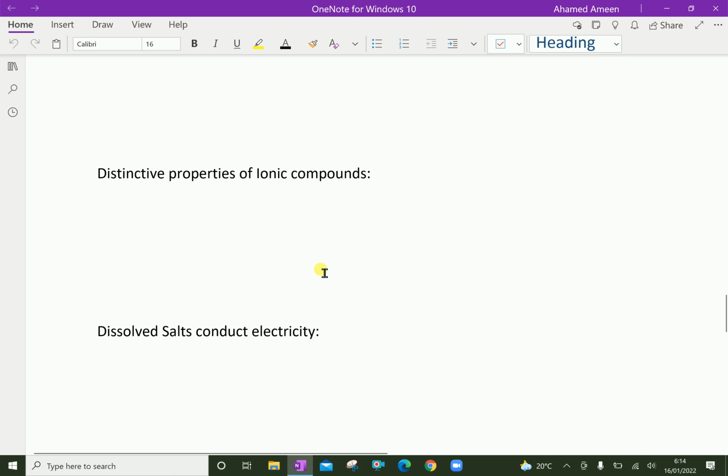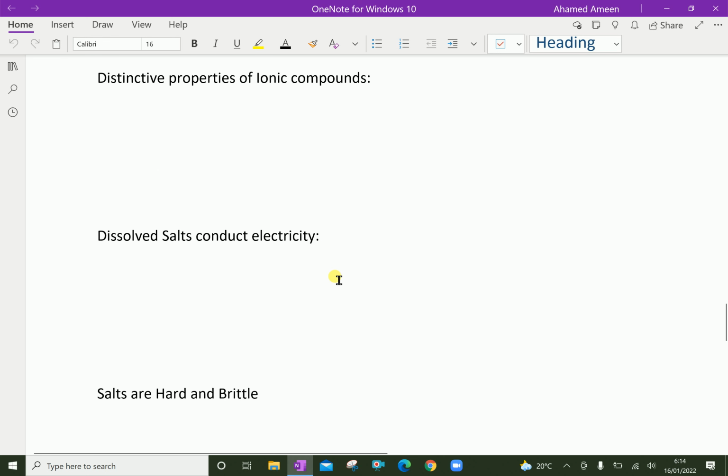Molecular compounds melt easily because the attractive forces are weaker. Dissolved salts conduct electricity. When salts are dissolved in water or another liquid, they easily conduct electricity because their ions are conductive.